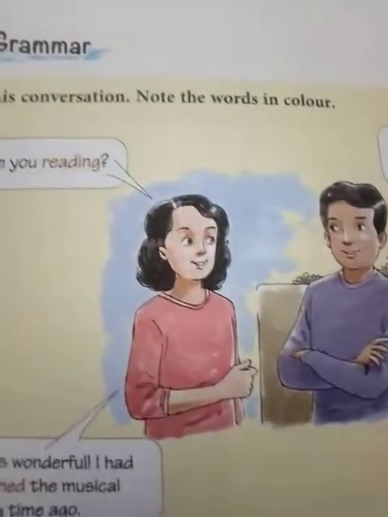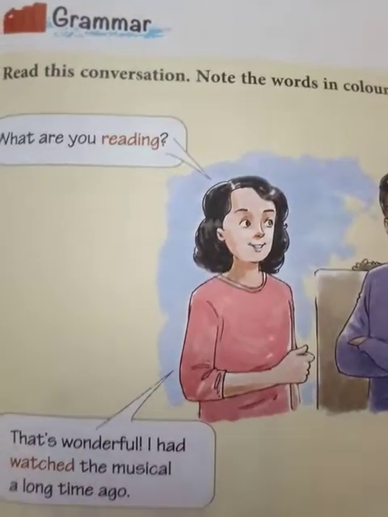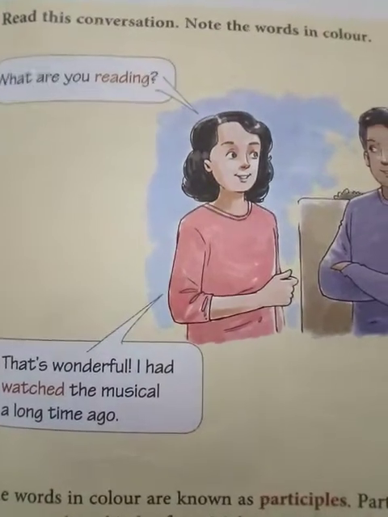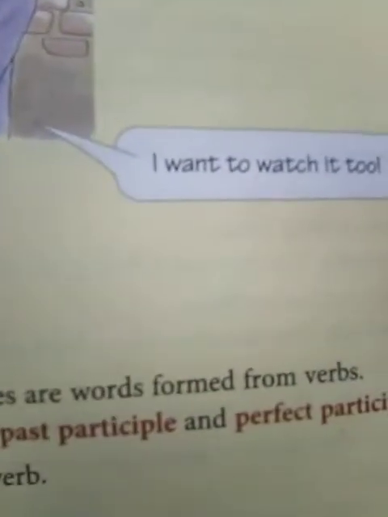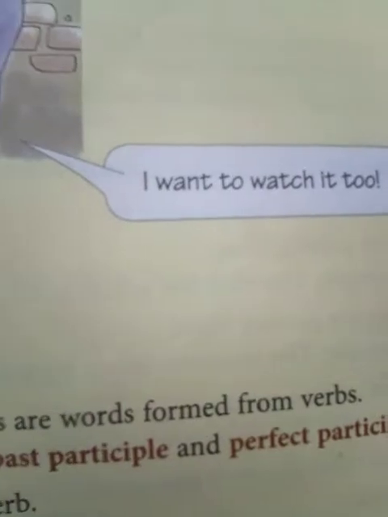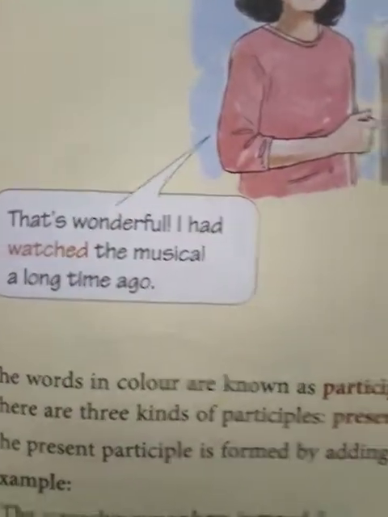So here you have the words in red. They are the participles. Reading, the present participle. Watch, the past participle. And then you go on to see that they tell you that the words in color are known as participles. Participles are words formed from verbs. They are not the verbs, but they are formed from verbs. There are three kinds of participles: present participle, past participle, and perfect participle.